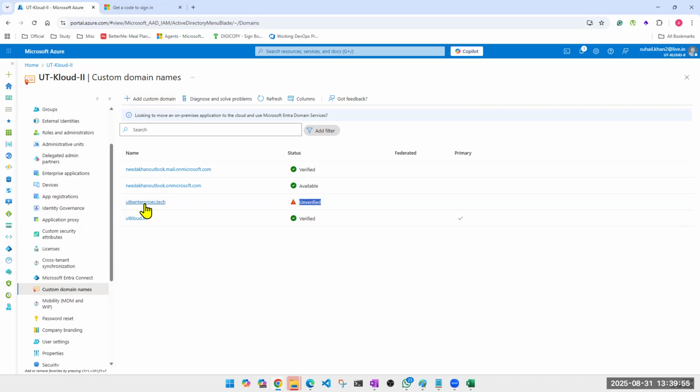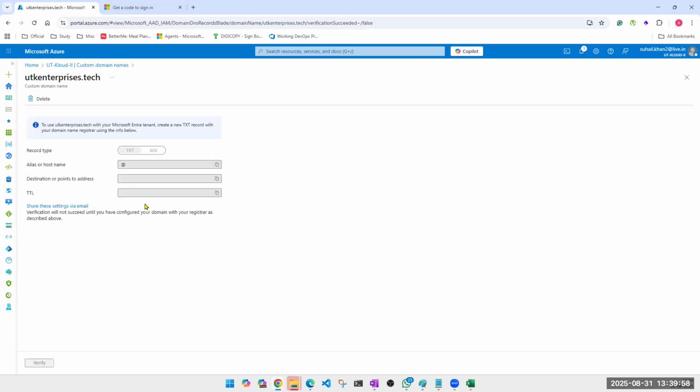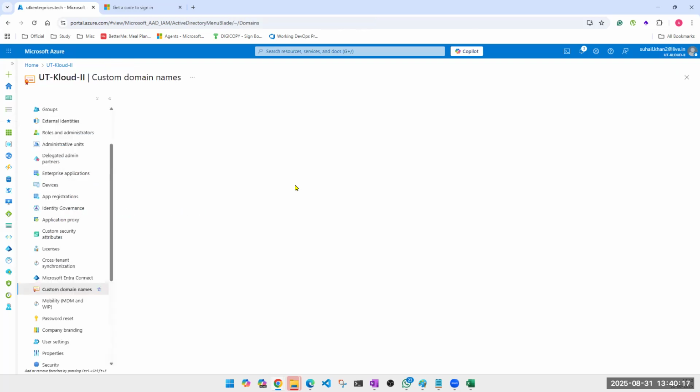And in order to verify, what I will have to do, click on this, go to the domain seller. If I have purchased this from GoDaddy or GoRock, I will go there. Over there, under panel, you get an option to add some DNS records, and you'll have to add these records over there. And then your domain will be verified.